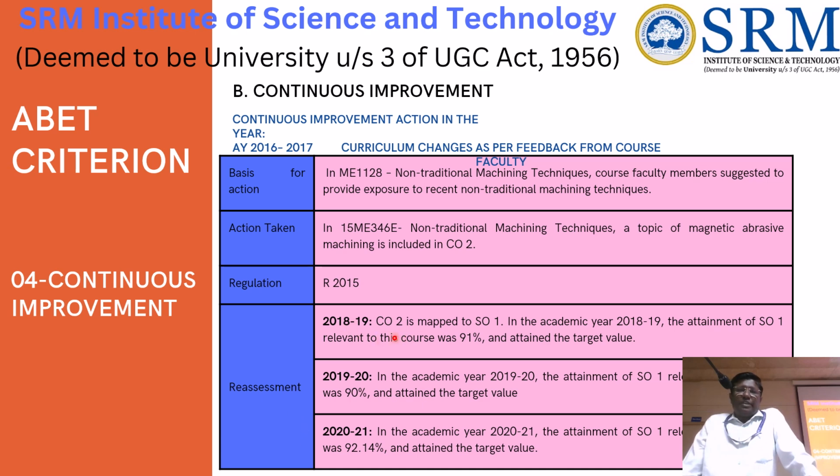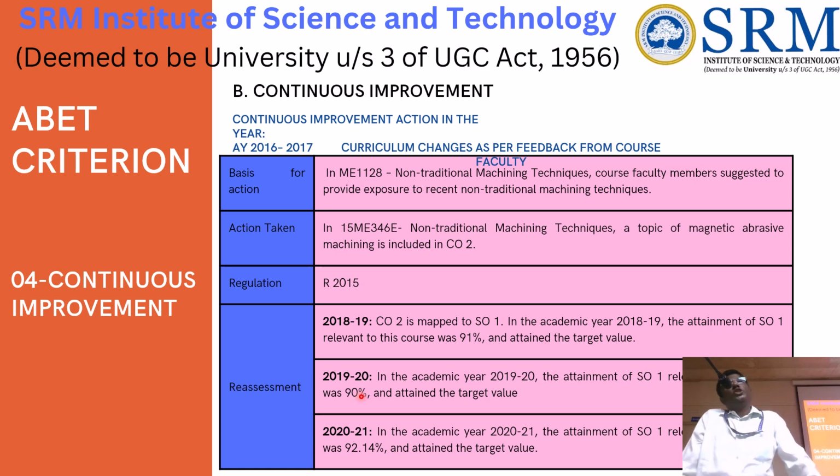So the first time when you incorporate those changes, what happened the next year, what improvement they have made in the next year. Like that, the assessment years, 3 years we have to give, each year what assessment, what recommendation they gave, how it is improved in the curriculum. So each year reassessment has to be carried out.